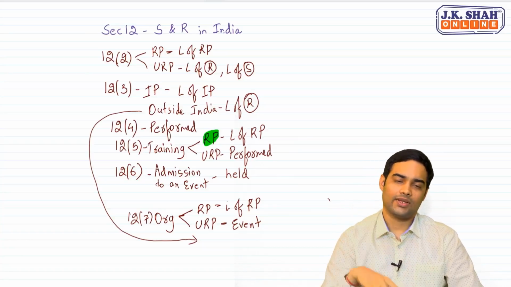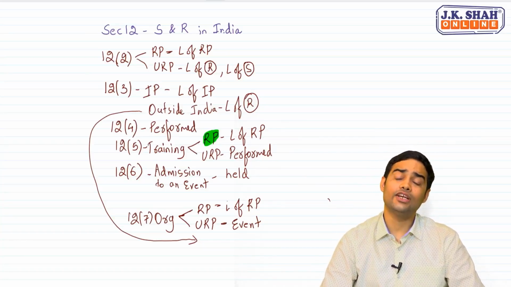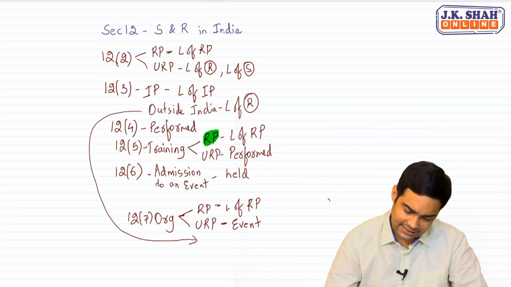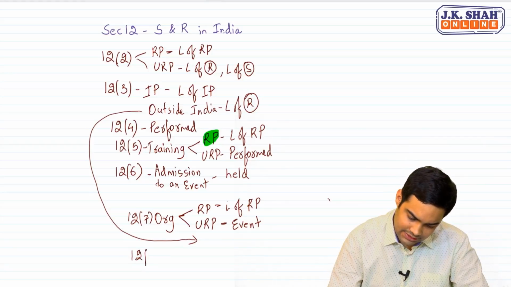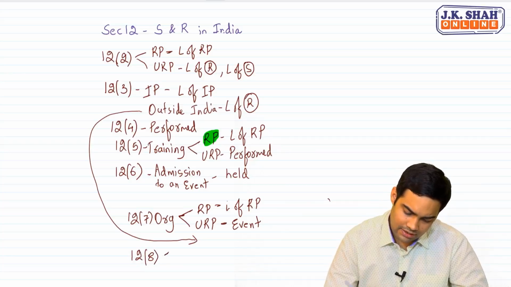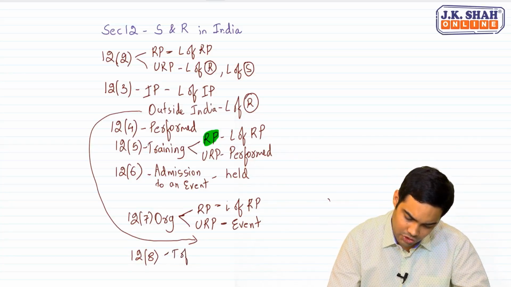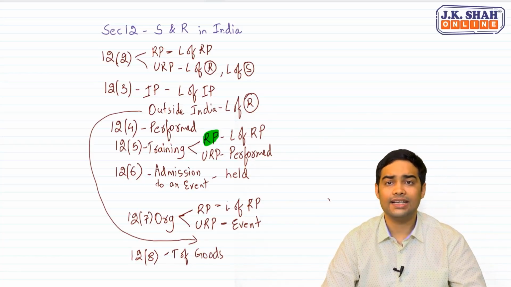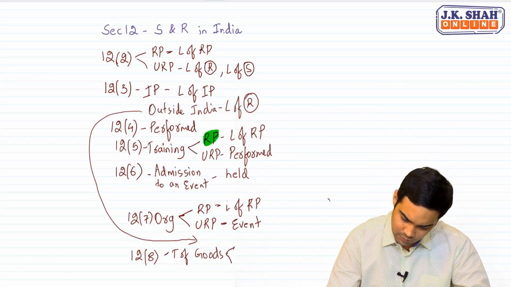Yes? Okay. Then when we talk about 12.8, see, 12.8 basically deals with cases of transportation of goods. Now again, for transportation of goods, the government has divided it into two parts. One, registered person, unregistered person.